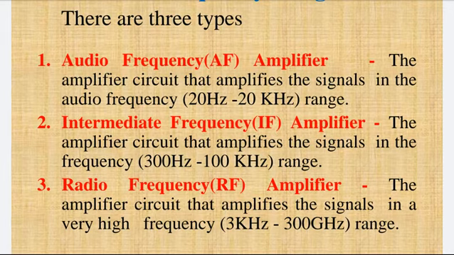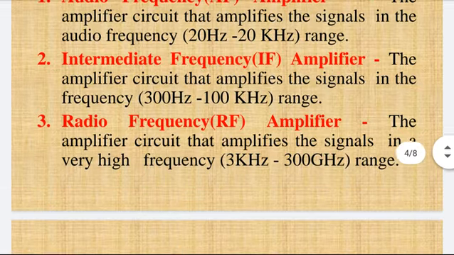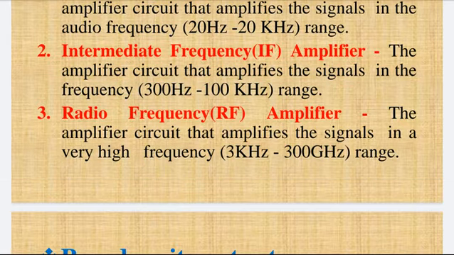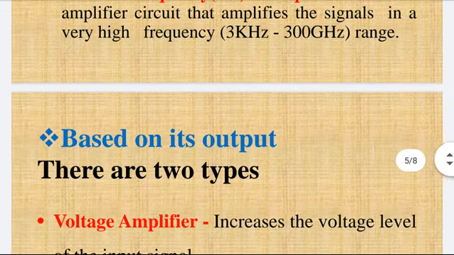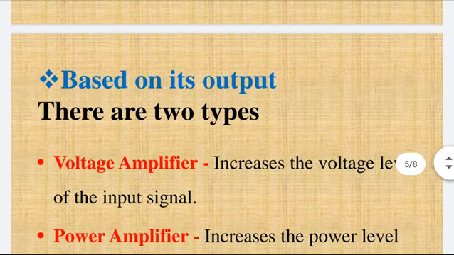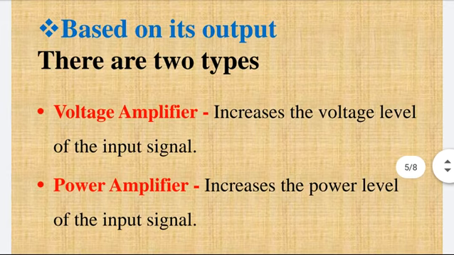The intermediate frequency amplifier amplifies a signal which is more than audio frequency but less than the radio frequency signal, that is in the frequency range of 300 Hz to 100 kHz. In radio frequency amplifier, the amplifier circuit amplifies a signal in very high frequency range from 3 kHz to 300 GHz. Based on its output, the amplifiers are classified into two types: voltage amplifier and power amplifier.